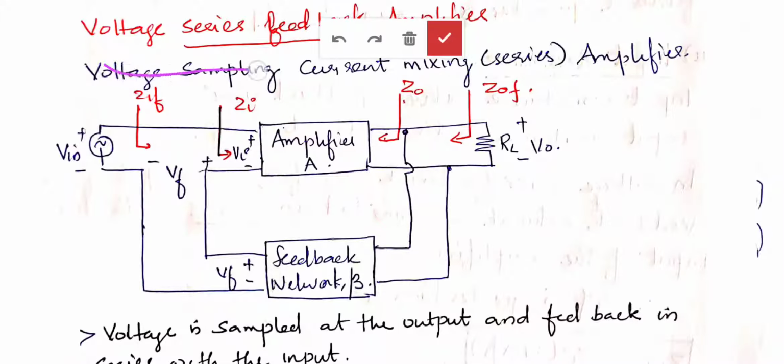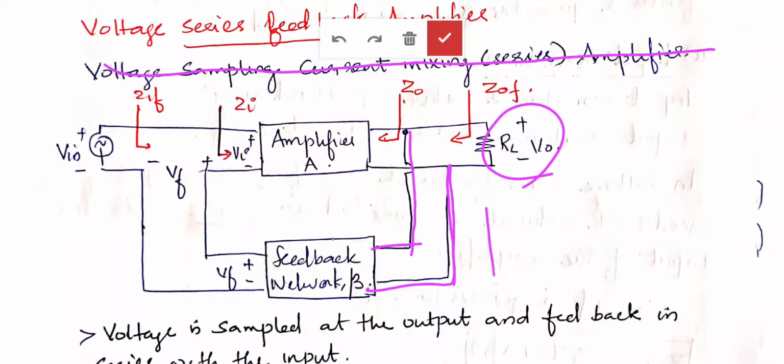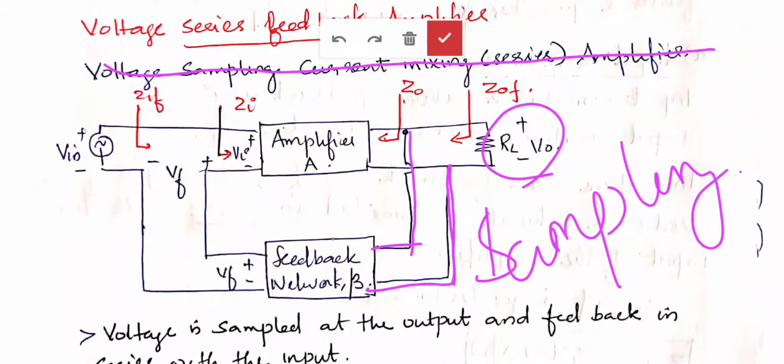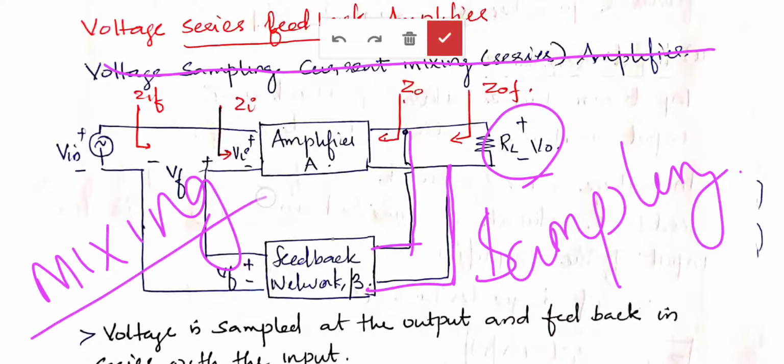Voltage series feedback can also be known as voltage sampling. You can see here at the output, we are taking a voltage parameter. The process happening at the output is known as sampling, and the process happening at the input is known as mixing. We have a mixer, right? So the input process is mixing, the output process is sampling. The output is a voltage parameter here, so it is known as voltage sampling.